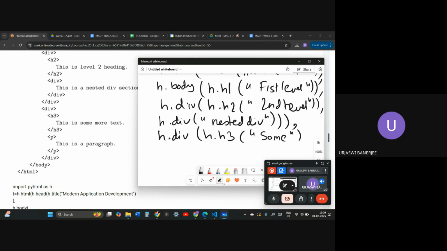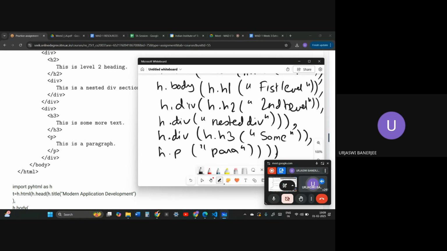This h3 has been closed, comma, h.p, para, p has been closed, div has been closed, comma, body has been closed,